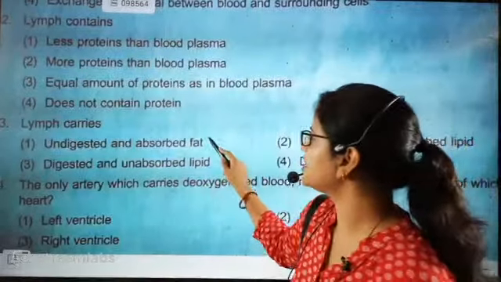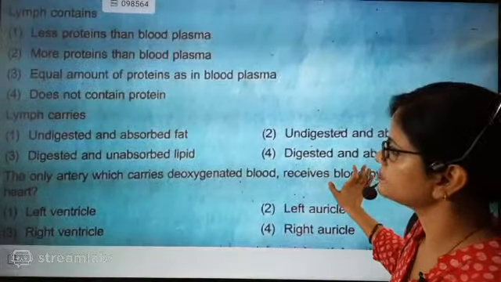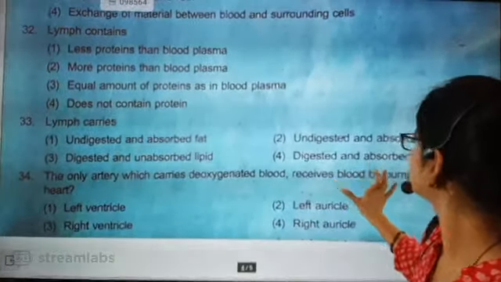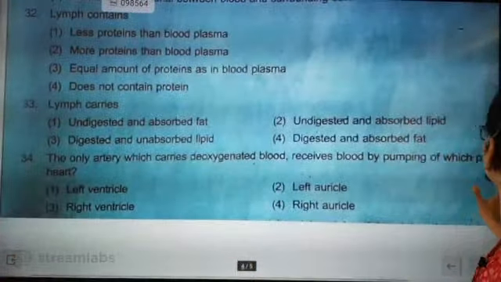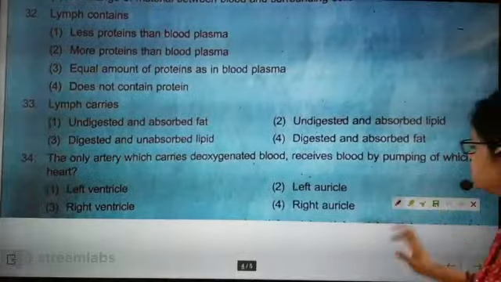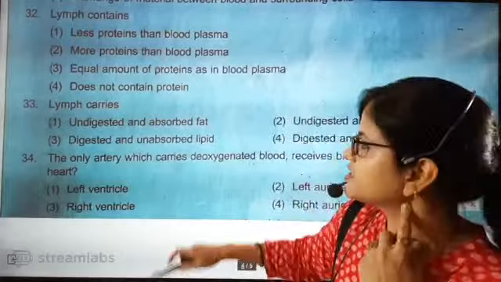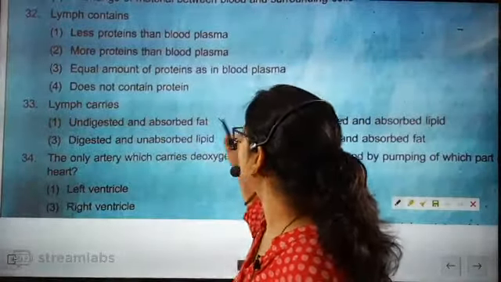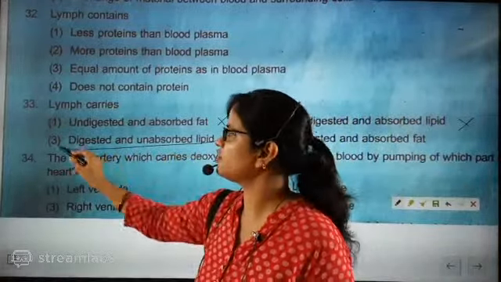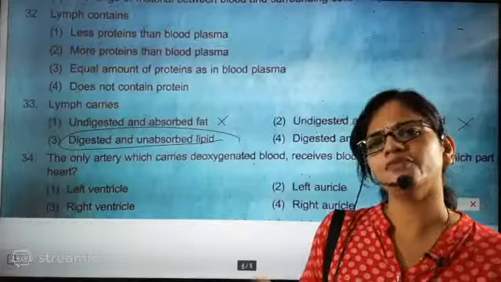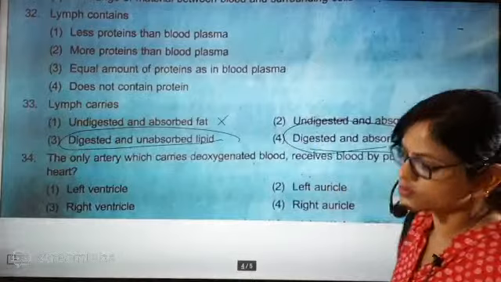So whatever is undigested, just cancel that one first. So cells in the tissue region, correct, absolutely, beta. So undigested and absorbed fat, wherever undigested is there, no. Now, digested and unabsorbed lipid, no. Absorbed lipid only, now after absorbing, the cell has secreted it. So definitely this will be the answer, digested and absorbed fats.